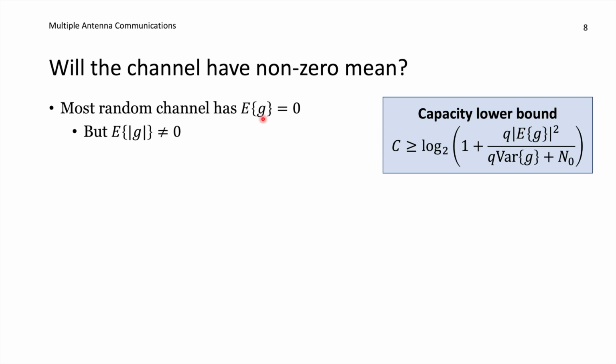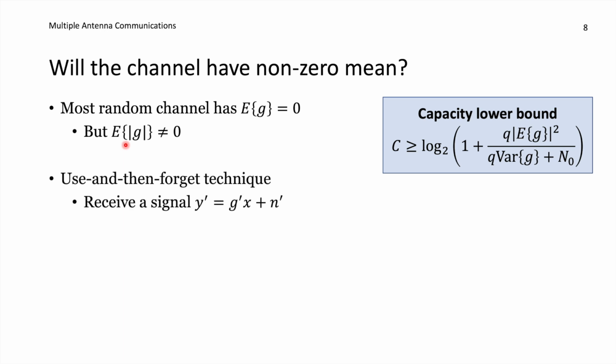But even if G has a mean value which is equal to 0, its absolute value typically has a mean value that is non-zero. So the thing is that the absolute value of the channel is varying between 0 and upwards, and then G has a complex phase that is rotating and is equally distributed over all the angles. So that is what is creating this 0 mean, while the absolute value doesn't have 0 mean. This property can be utilized, and it's the core of something called the use and then forget technique. And I will explain to you in a moment why it's called like that.